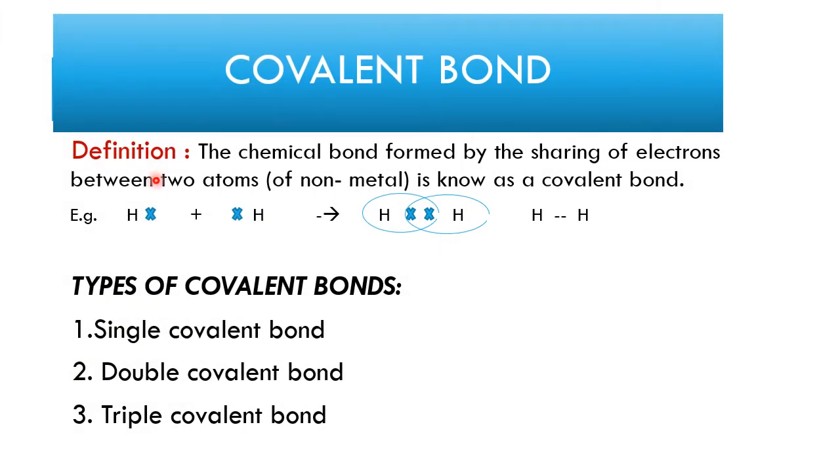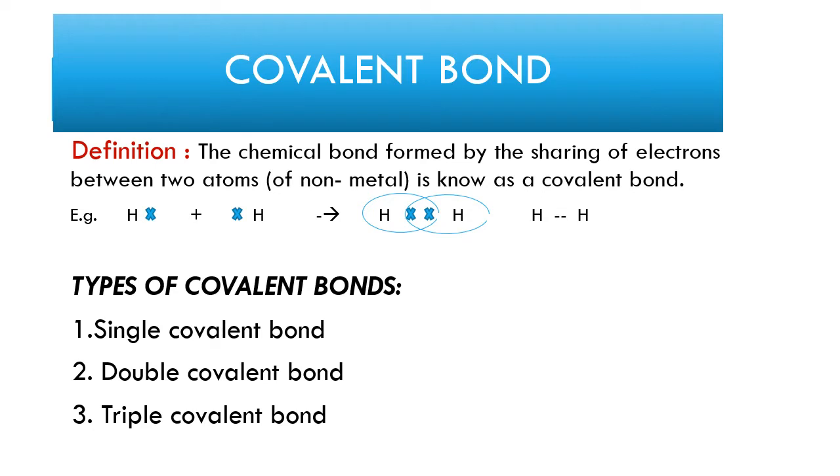Covalent bond definition: the chemical bond formed by the sharing of electrons between two non-metal atoms. Here, children, the non-metal atoms are either of the same kind or of different types, and the bond is known as a covalent bond. For example, in the formation of a hydrogen molecule, two hydrogen atoms with one electron in each share their electrons to form a hydrogen-hydrogen single bond.